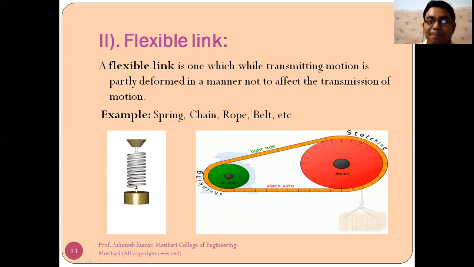As the name implies, a flexible link is one which, while transmitting motion, is partly deformed in a manner not to affect the transmission of motion.